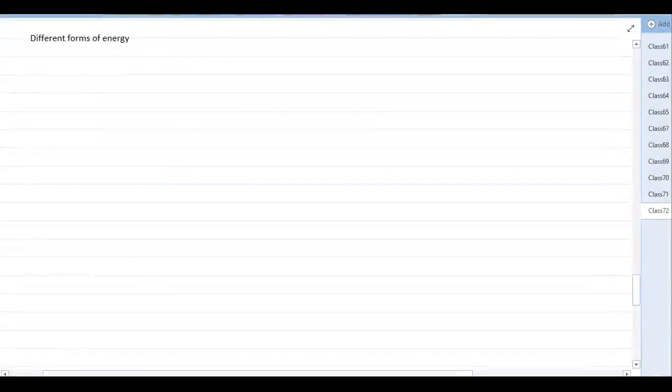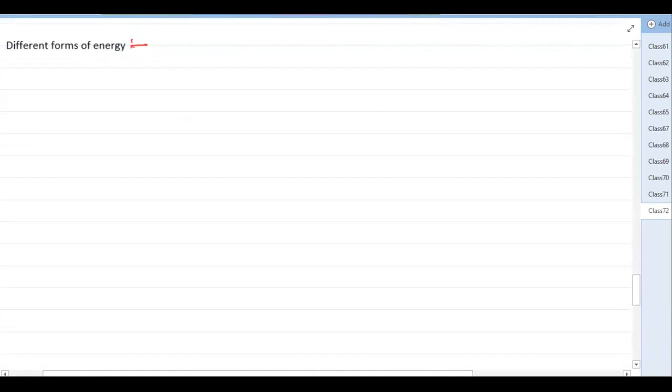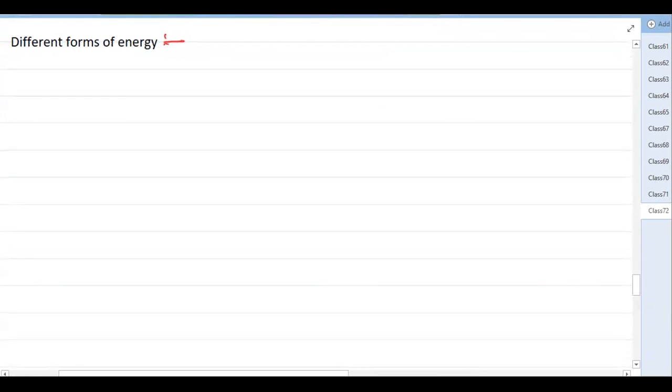Different forms of energy which we know. The mechanical energy we already know, which we have studied in this chapter. Apart from that, we have other forms of energy as well. So what are the different forms of energy? First, which we have studied in this chapter, is mechanical energy.